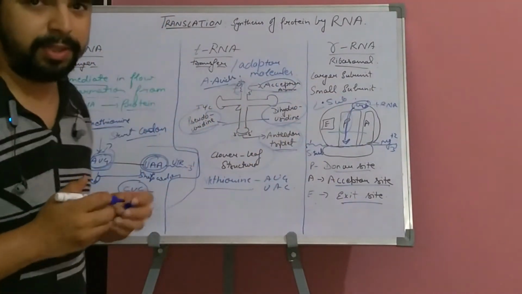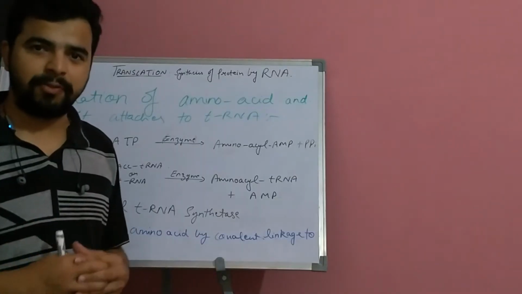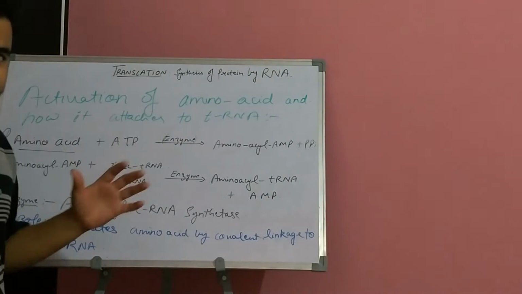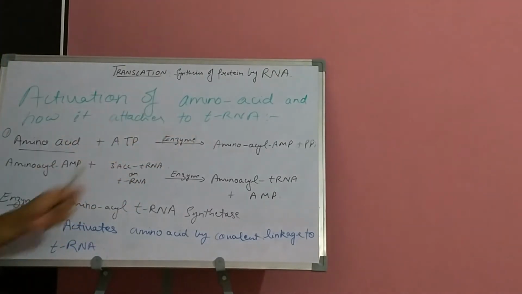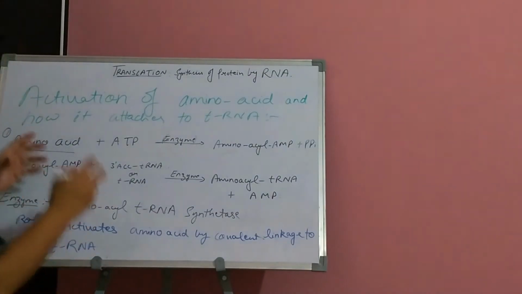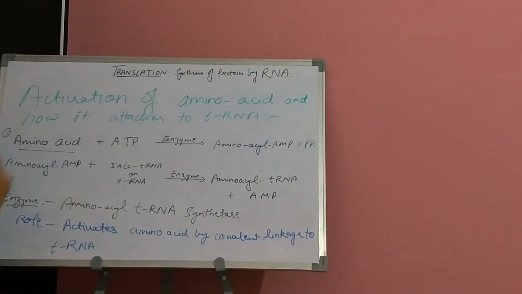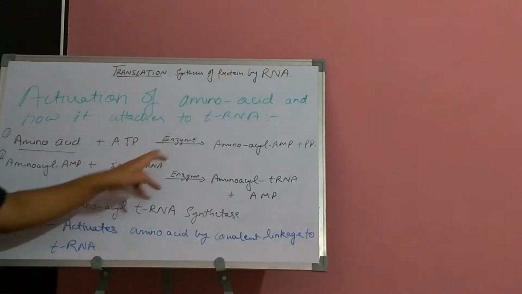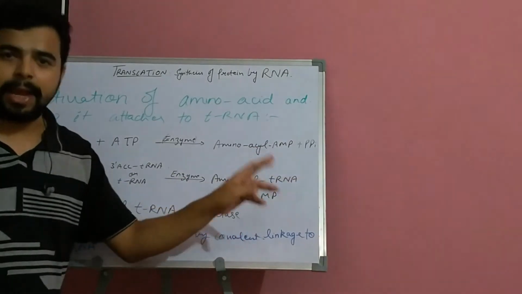For the starting mechanism of translation, I would like to discuss how amino acids are activated and how they attach to the adapter molecule, which is known as tRNA or transfer RNA. The reaction will take place in two steps. At first, the amino acids, in the presence of ATP, will form amino acid AMP.